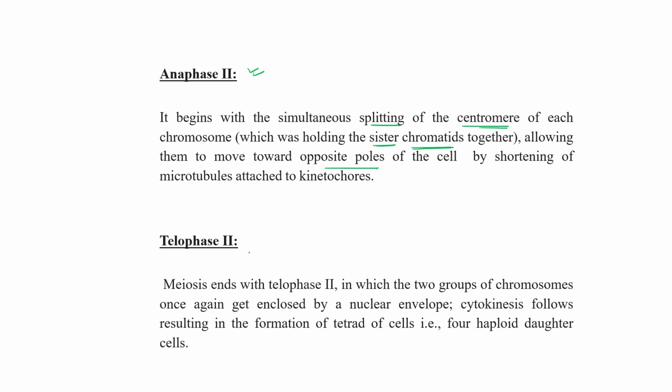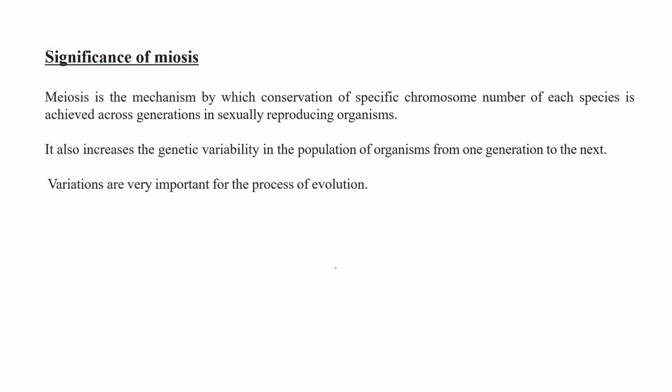Clear? In telophase 2, meiosis ends, in which two groups of chromosomes are once again enclosed by the nuclear envelope, and then cytokinesis follows, resulting in the formation of a tetrad of cells, meaning 4 haploid daughter cells. Clear?